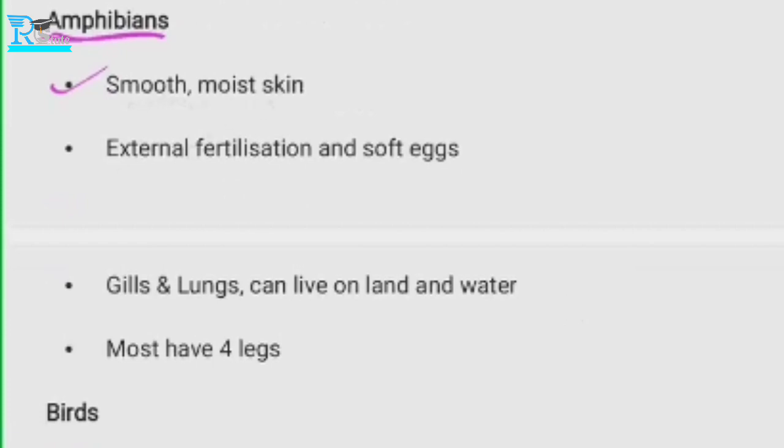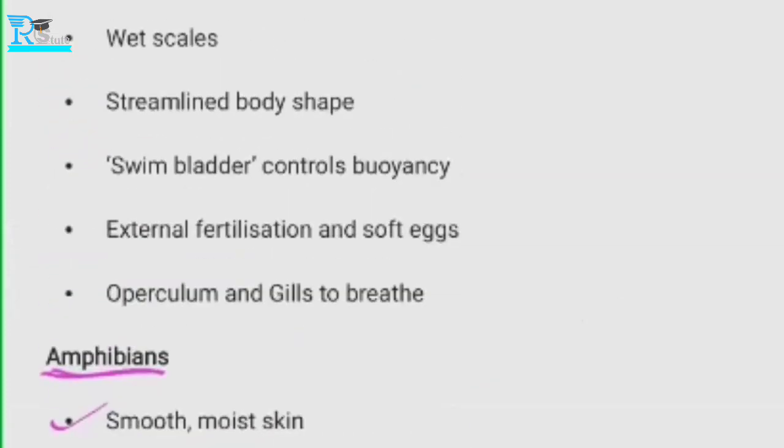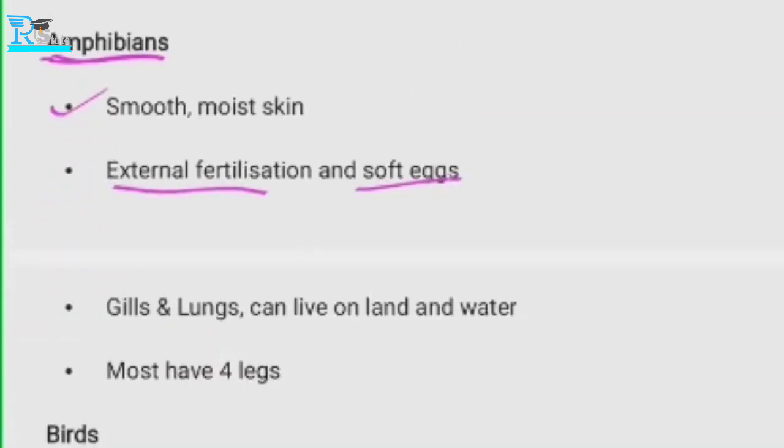And what about the eggs and the reproduction? So their fertilization is external. And they have soft eggs, as in the case of fish. Like they don't have a covering on the egg. They also have gills and lungs.